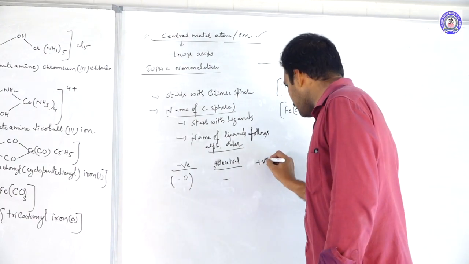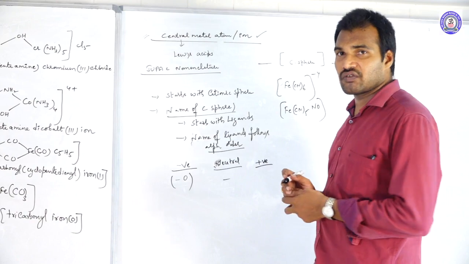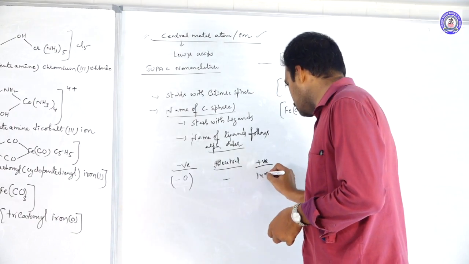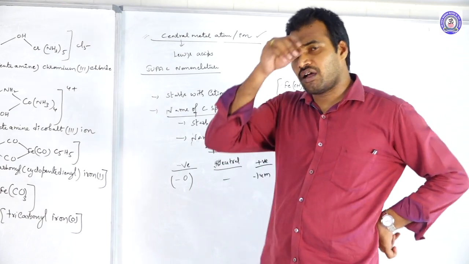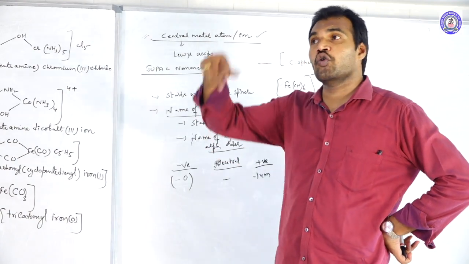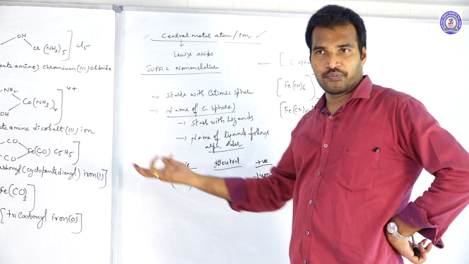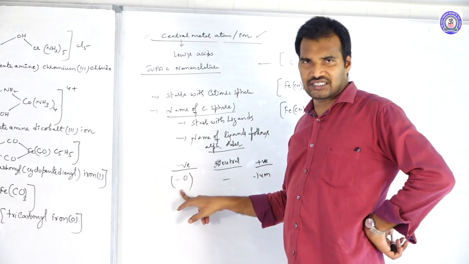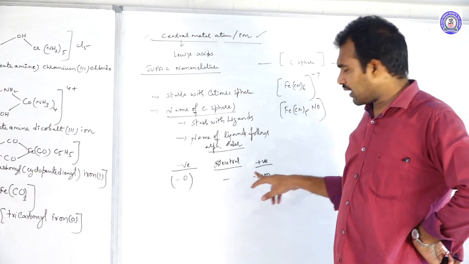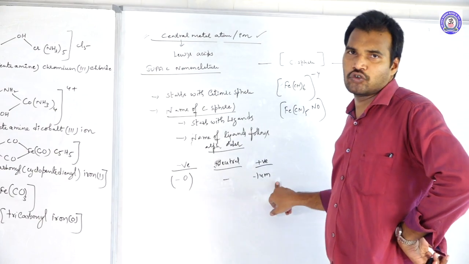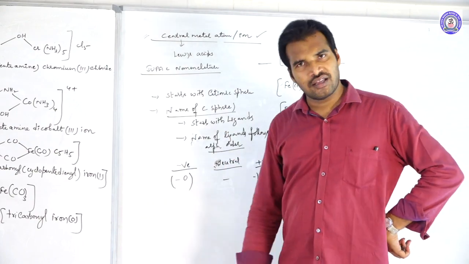In case of a positive ligand, the suffix of positive ligands is IUM. For example, NO plus. What is the name of this positive ligand? Nitrosonium, IUM. So, the suffix of the negative ligands is O, the suffix of neutral ligands is nil, and the suffix of positive ligands is IUM. Like this, you can write the names of the ligands.